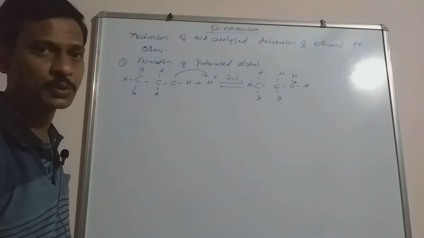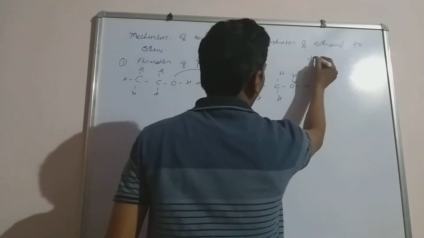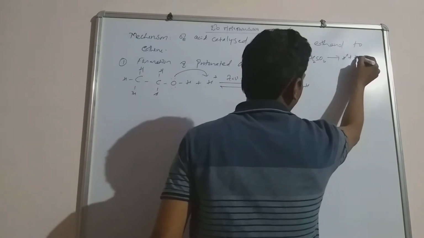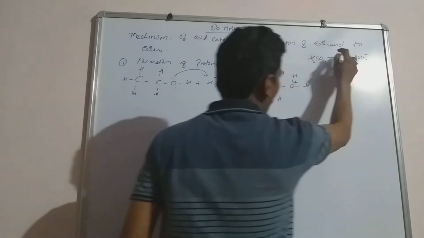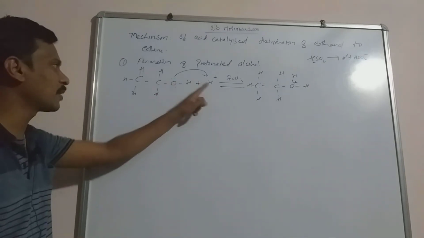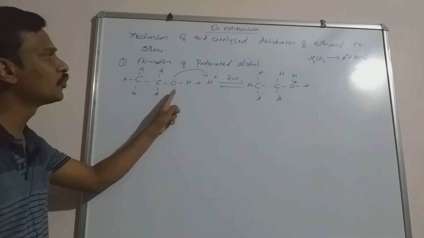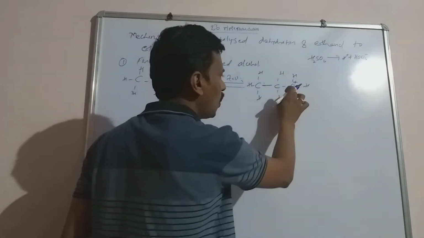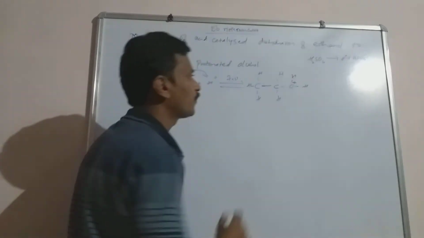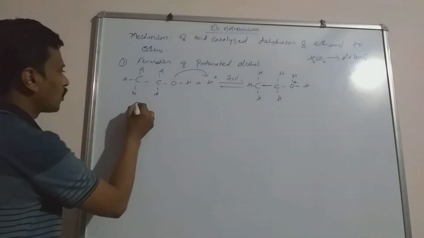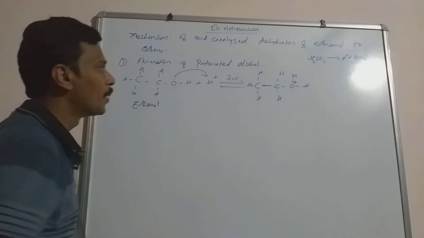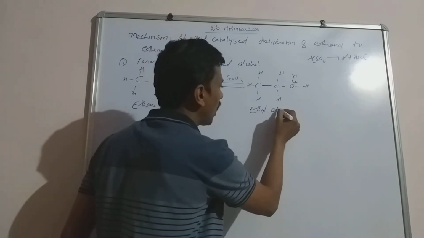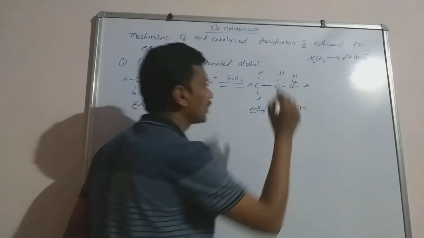Where will the H plus come from? H plus will come from the acid. What we have taken, H2SO4, is ionized to give H plus plus HSO4 minus, and this proton is attacked by the alcohol to form the protonated alcohol. Please remember CH3CH2OH2 with positive charge. This is the first step. This is ethanol, and this is protonated alcohol or ethyl oxonium ion. You can also call it ethyl oxonium ion.